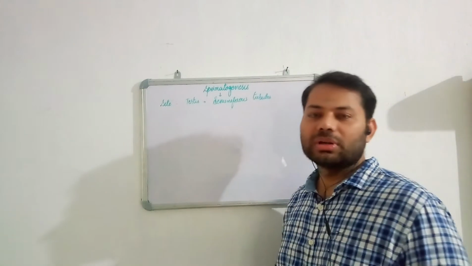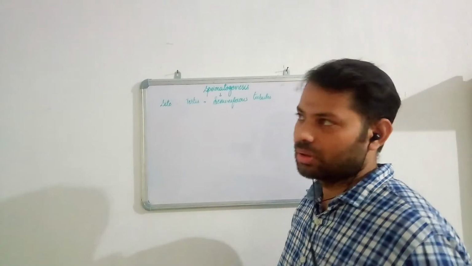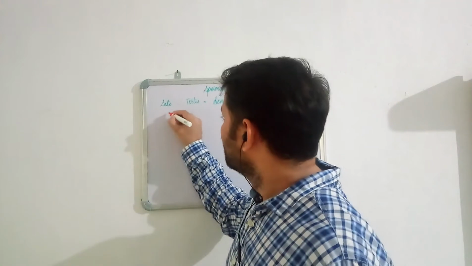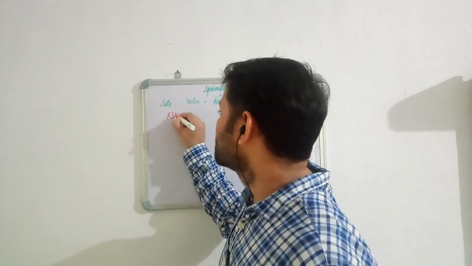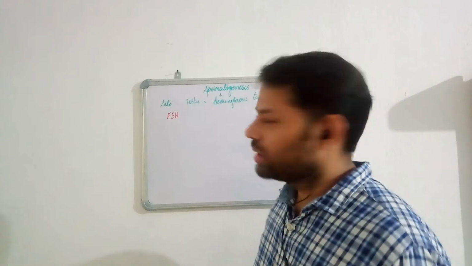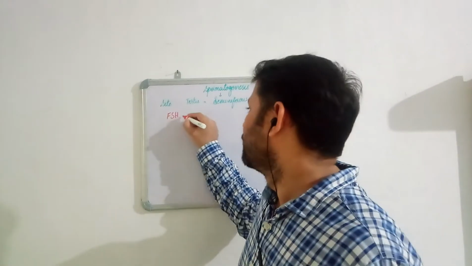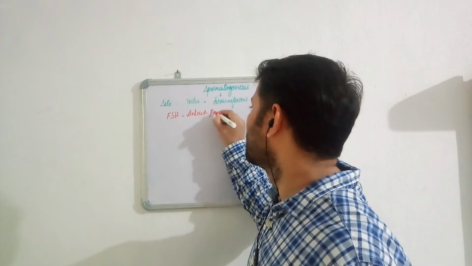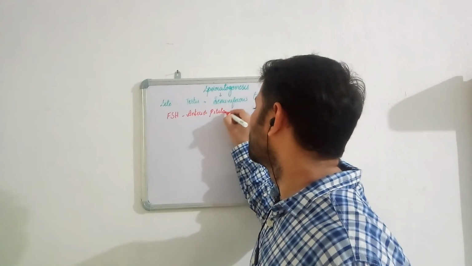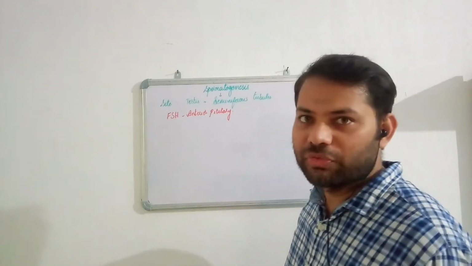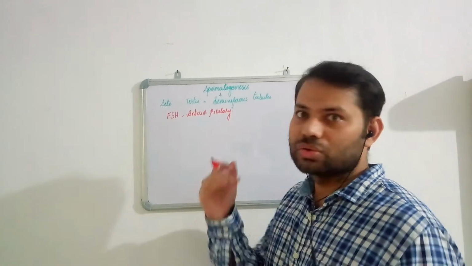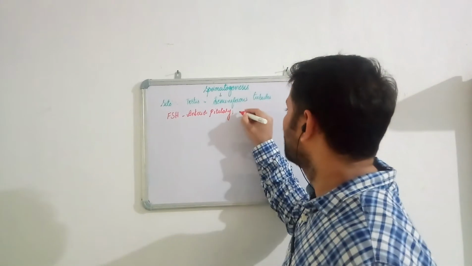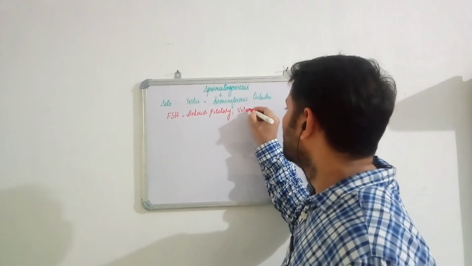Now what are the requirements for spermatogenesis to occur? For spermatogenesis to start, pituitary hormones like follicle stimulating hormone are required. Follicle stimulating hormone is produced by the anterior pituitary, or you can also write it as adenohypophysis. This is very important because it stimulates the process of spermatogenesis. Apart from this, we require some vitamins also, which are very essential.